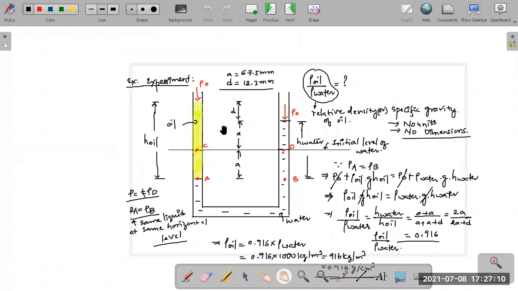The logic is simple. In the case of oil, oil was lighter compared to water, so the level of oil in the left column was more, whereas the water level was less. But if you use mercury, mercury is very heavy, right? So the level of mercury will be less, whereas the level of water will be high. Based on the height difference, we can estimate the height or the density.